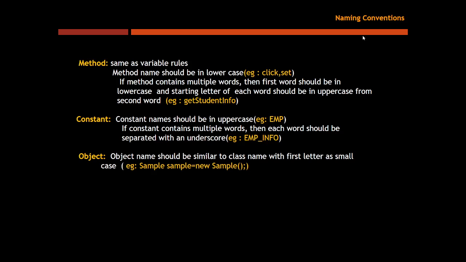Next, constant. In Java we use the final keyword to define a constant. For example, in some situations like client name, project name, report name, these are all constants. Client name won't change throughout the program, project name won't change throughout the project, report name is also the same. For example, suite names like regression suite, smoke suite, sanity suite are all constant words. They will never change throughout the project. So these types of names should be declared as constants.